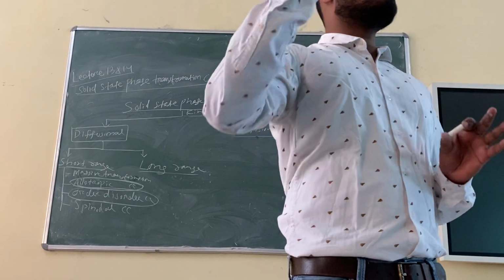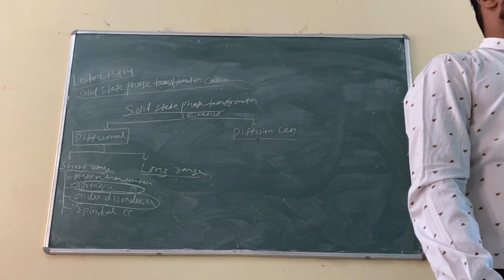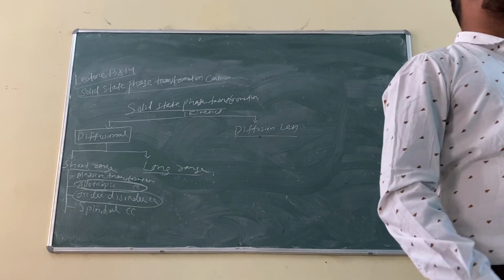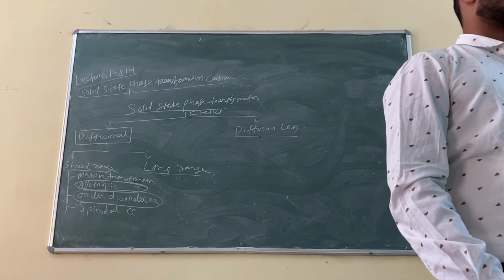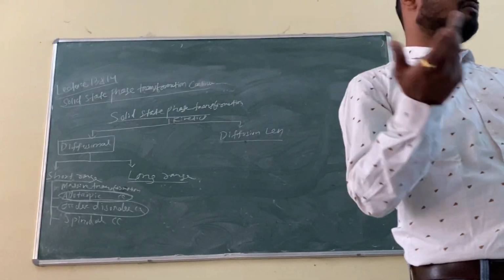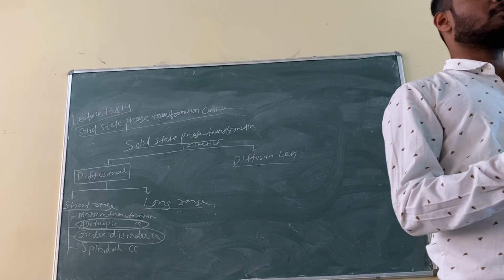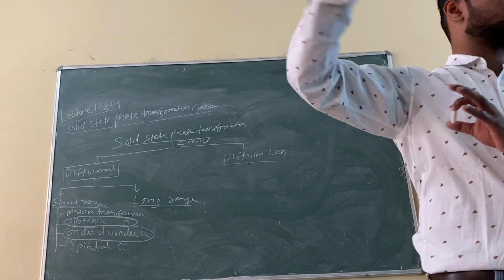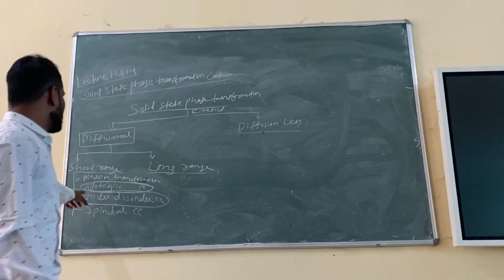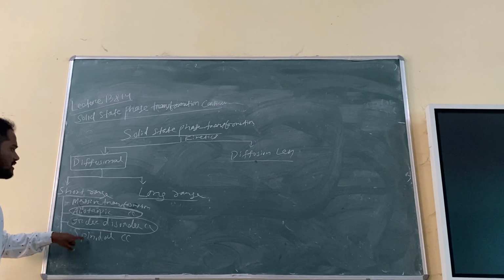But if you take the material to a high temperature, then what will happen? Corners will be occupied by both copper and zinc, and similarly face centers will be occupied by copper and zinc. Suppose the left side face center will be copper, the right side face center will be zinc. Right? So there is no proper order. That is happening due to change in temperature. Okay? Fine. You understood this one. And spinodal we will discuss in a coming lecture.